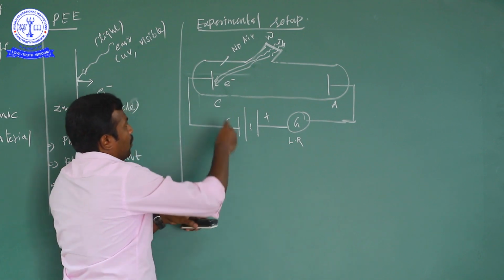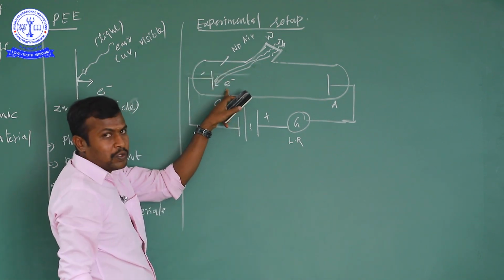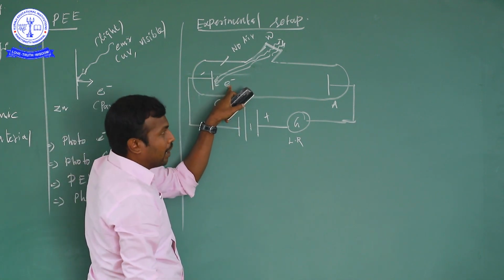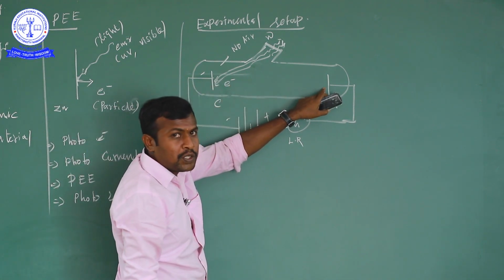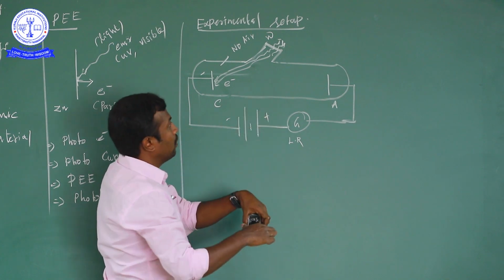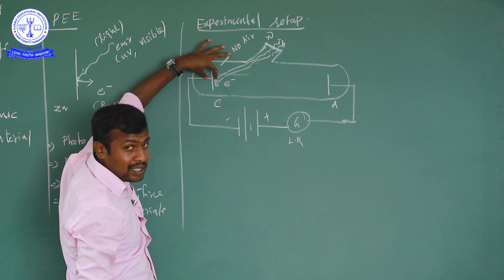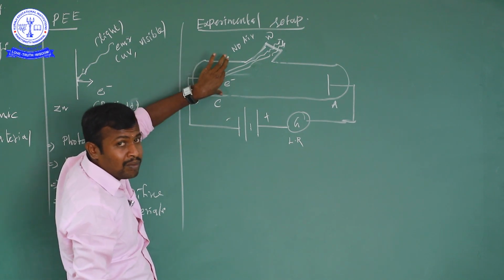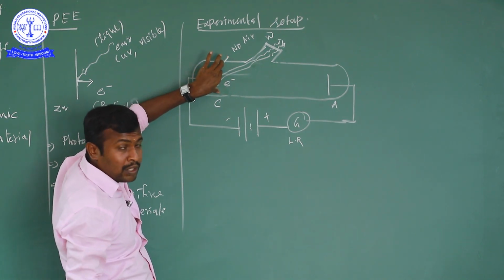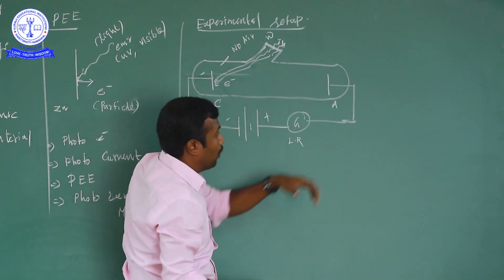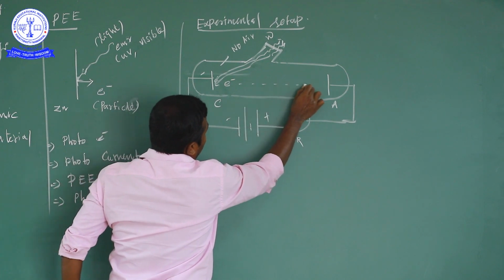Why? Because the cathode is a negative charge, the electron is a negative charge, and same charges repel each other, you already know. In here, the electron is a negative charge, the anode is a positive charge, and opposite charges attract each other. So when the electromagnetic radiation is incident on the metal C, the cathode C, some of the electrons are lost by the cathode. Those electrons lost by the cathode are attracted by the anode. So the electrons are immediately attracted by the anode.